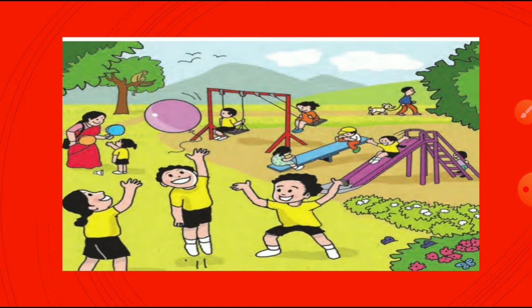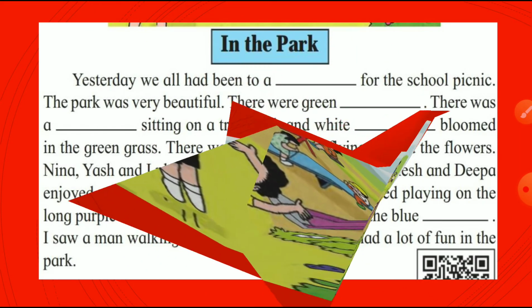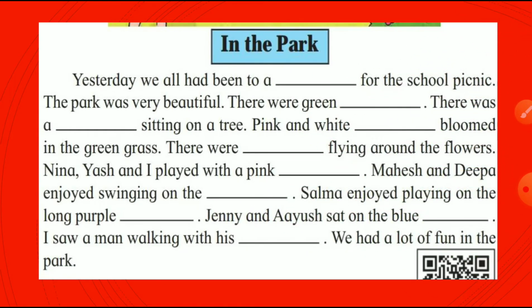Okay, in this picture, this is a picture of a park, correct? And there is a seesaw, and here there is a swing, and some boys playing with the balloon. Now observe it correctly and let's solve the exercise. So first read the question, students. This is the fill-ups. In the park, yesterday we all had been to a dash for the school picnic.